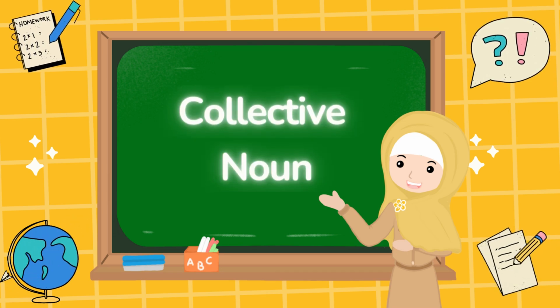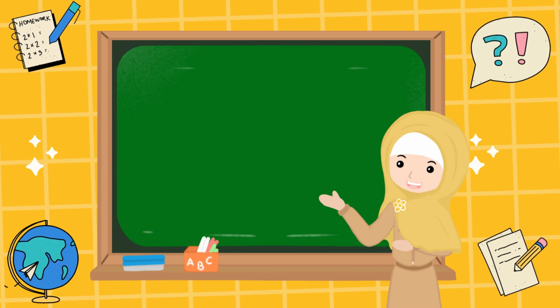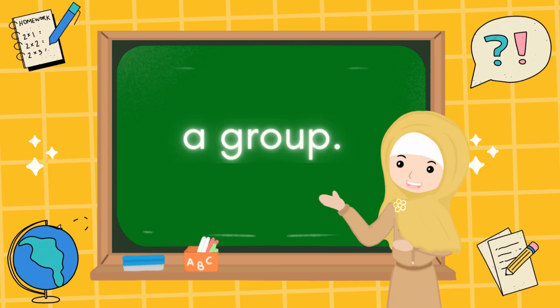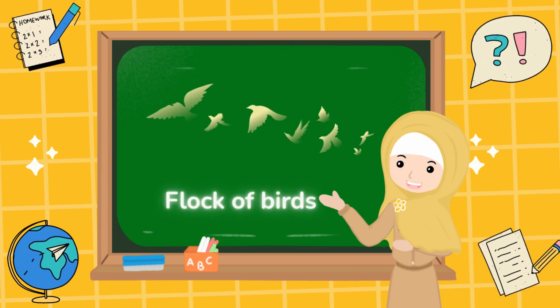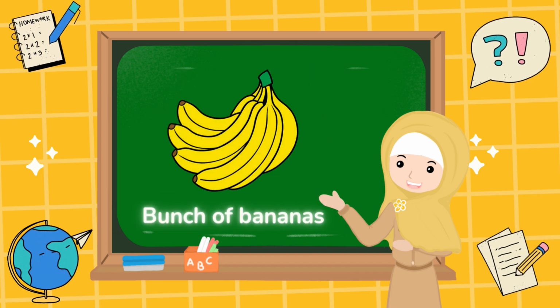Next is collective noun. A collective noun is the name of a group like flock of birds, class of students, and bunch of bananas.